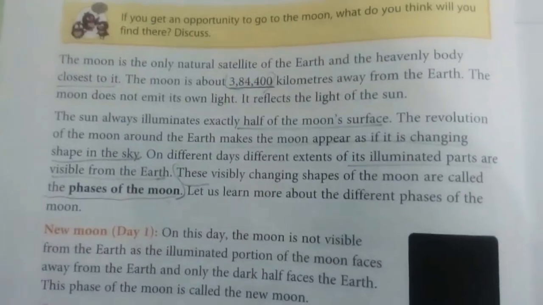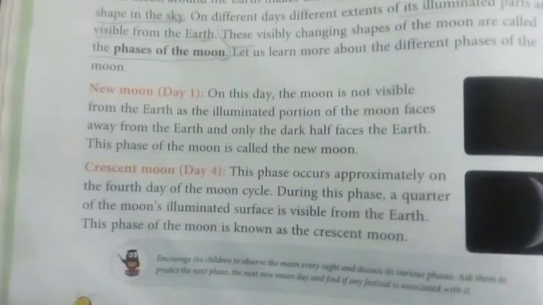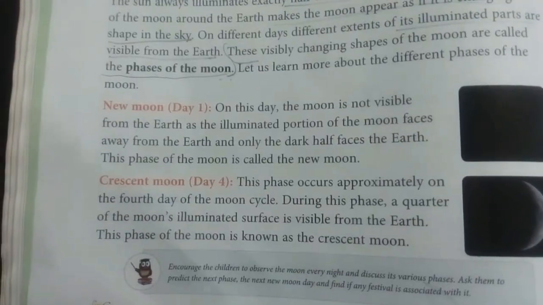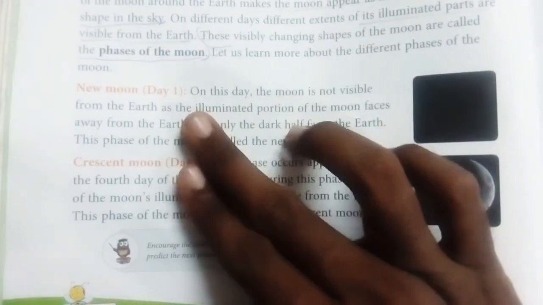In that we are going to see 4 kinds of phases of the moon: new moon day, crescent moon, third is half moon, and then the gibbous moon.